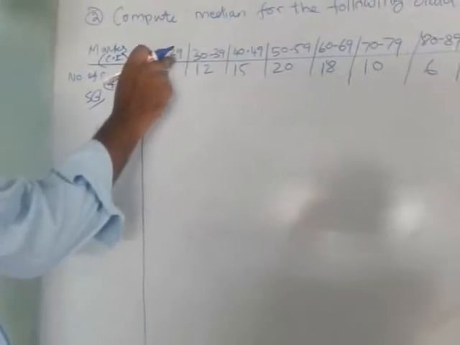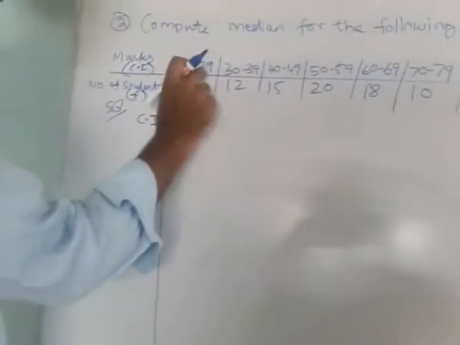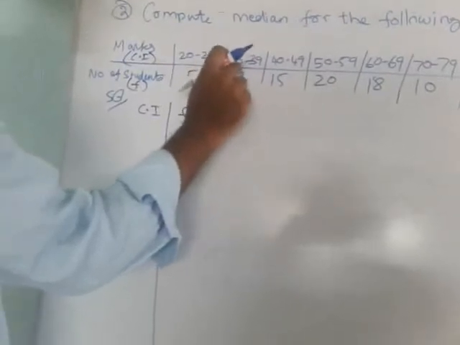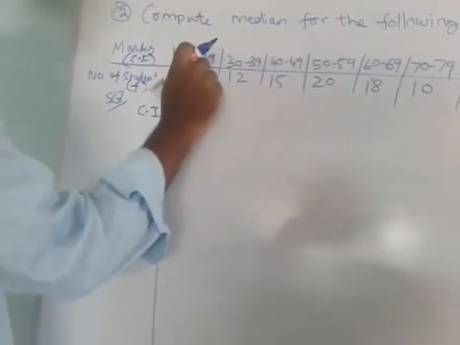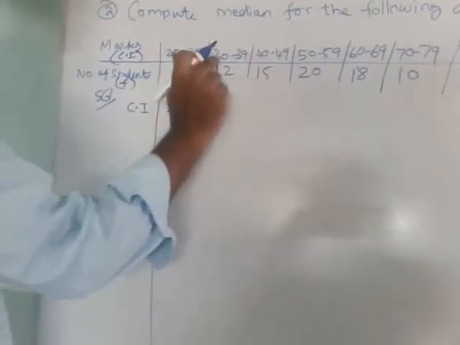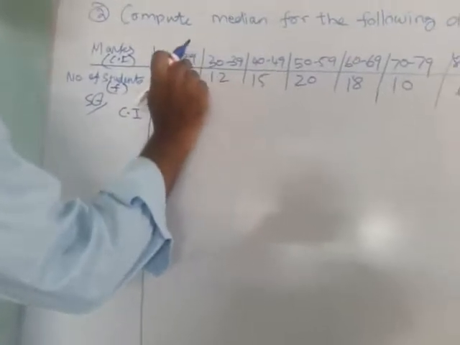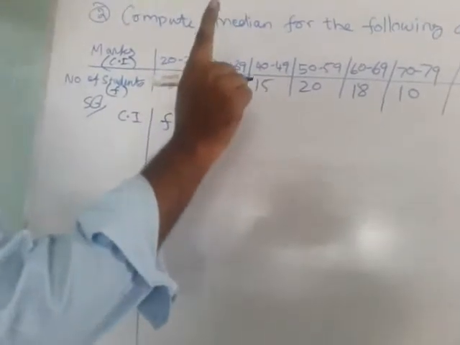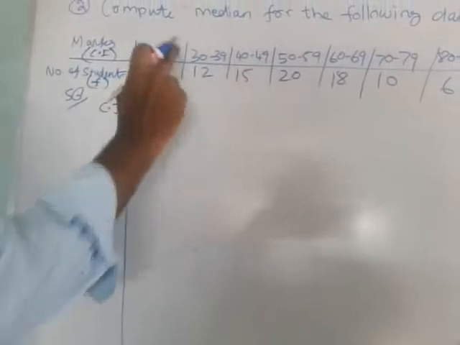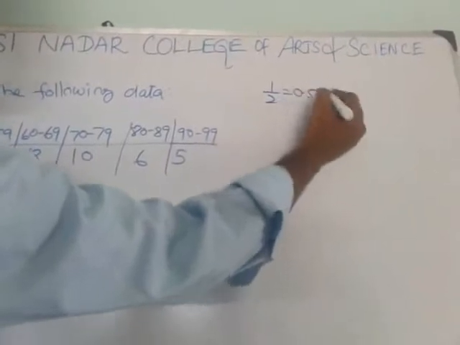What do you do? What is the upper value? 29. What is the lower value? The first interval's upper is 29. The second interval's lower is 30. Now find the difference, 30 minus 29. What is the answer? 1. So find the difference and divide by 2, that is 1 by 2. If you divide, we get 0.5.